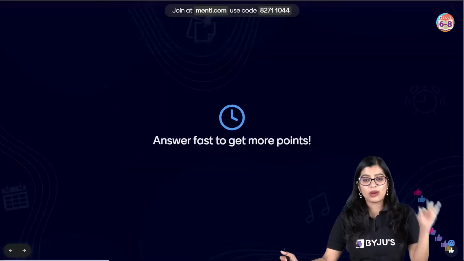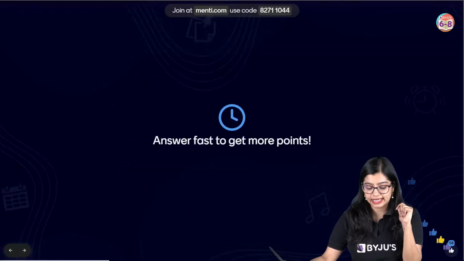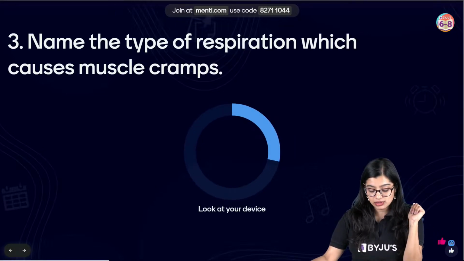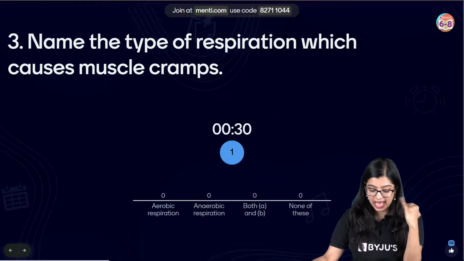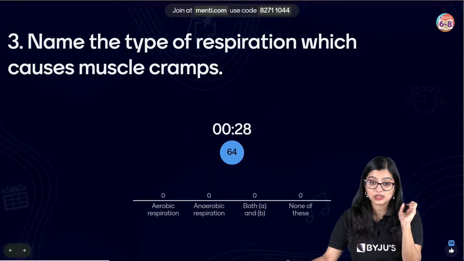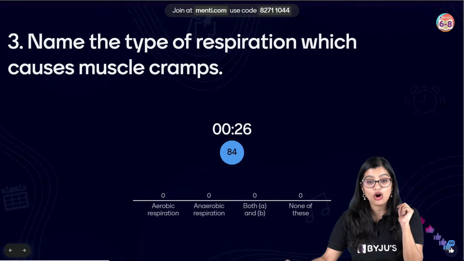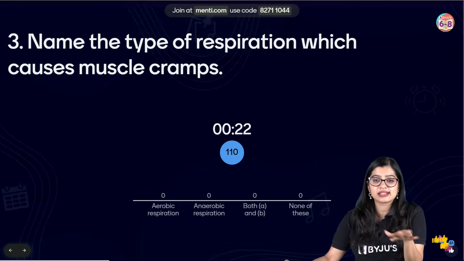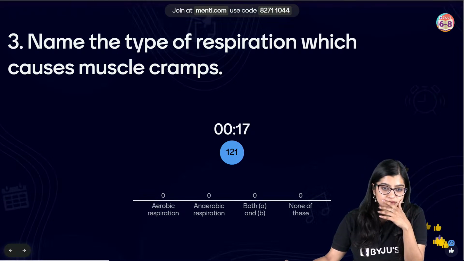Yes? Question number 3, everybody, on your screens now. Name the type of respiration which causes muscle cramps. Okay. Is it going to be aerobic respiration, anaerobic respiration, both A and B, or none of the above? Vedi, I have answered your question. Just rewind 2 seconds, you will be able to get the answer. I've explained it to you.